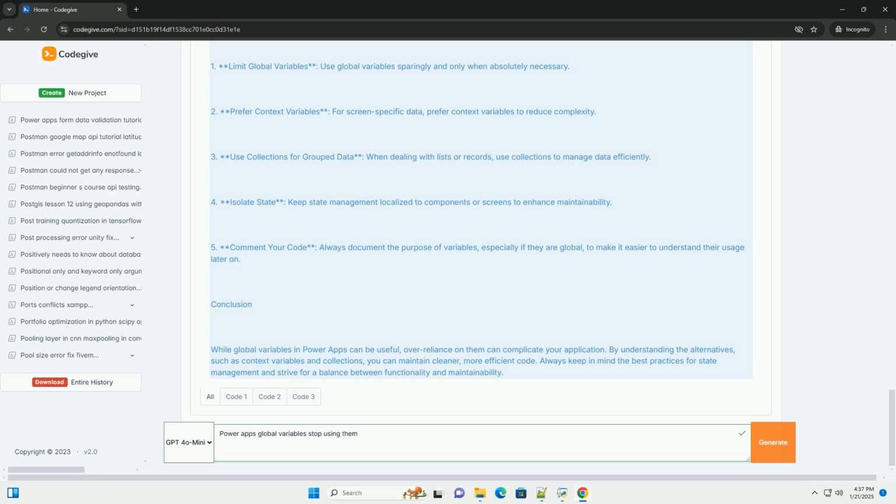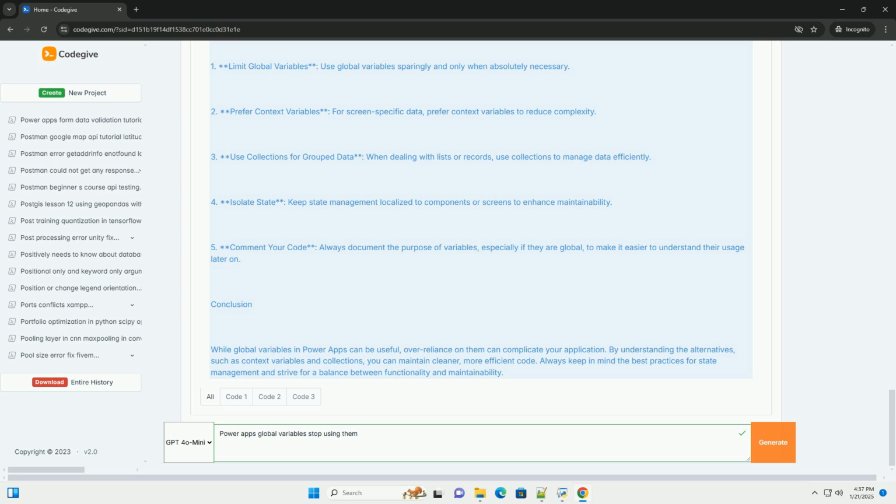Best practices. 1. Limit global variables. Use global variables sparingly and only when absolutely necessary. 2. Prefer context variables. For screen-specific data, prefer context variables to reduce complexity. 3. Use collections for group data. When dealing with lists or records, use collections to manage data efficiently.